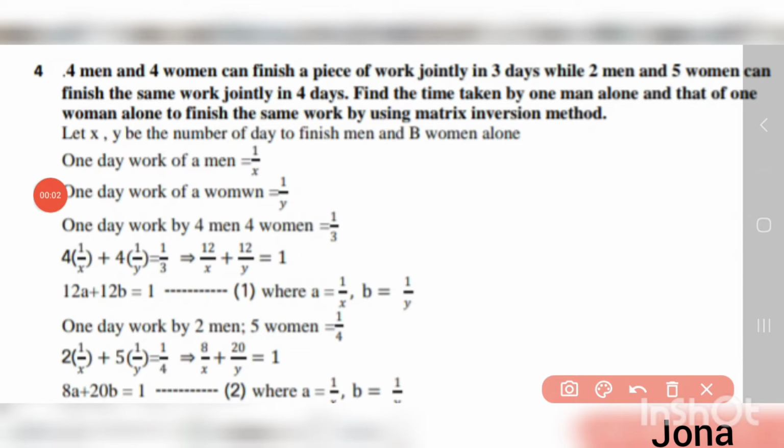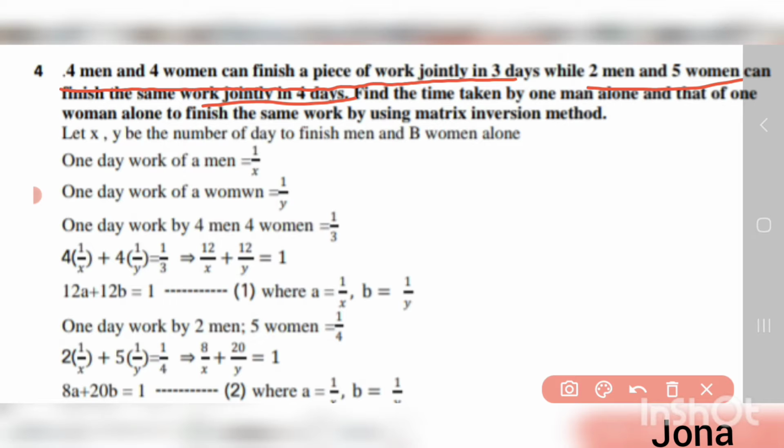Fourth problem. 4 men and 4 women can finish a piece of work jointly in 3 days. The first statement says 4 men and 4 women can finish the piece of work jointly in 3 days. And the second statement says 2 men and 5 women can finish the same work jointly in 4 days. So we have two equations here, isn't it?